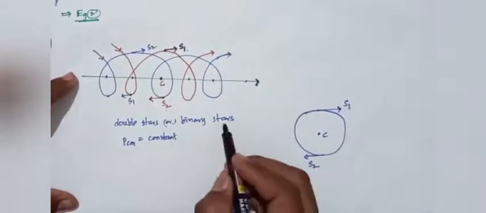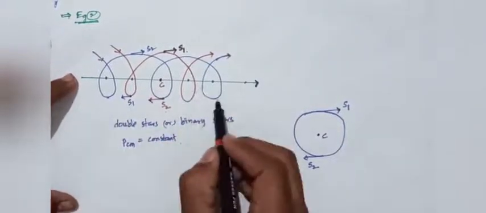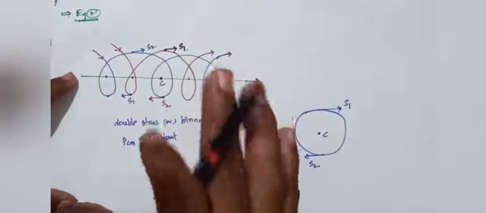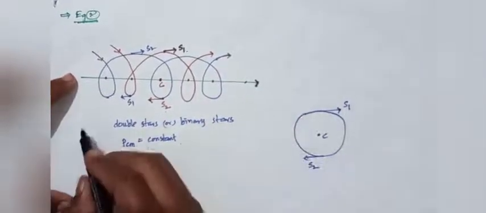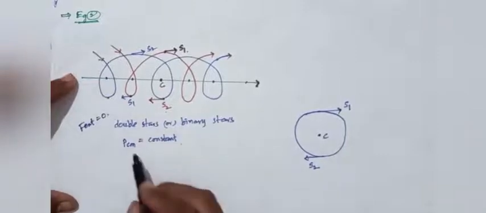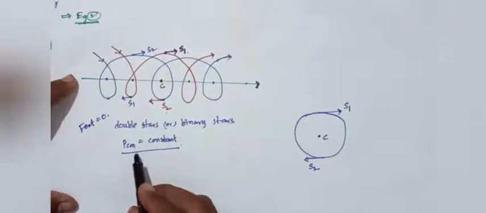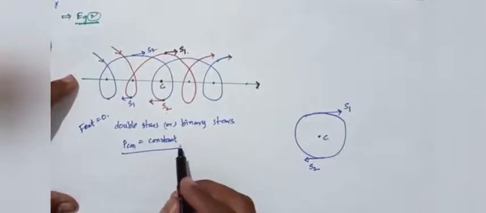Here on the binary stars, there is no external force. In astronomy, there is no external force. The external force on the binary stars is 0. So P_CM is constant. The momentum of the center of mass is constant.